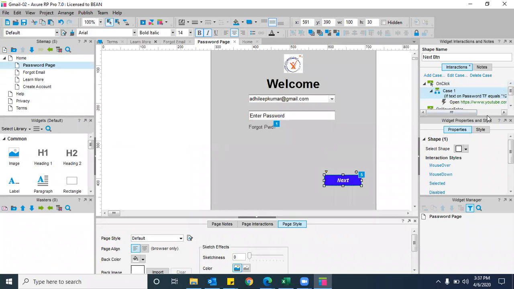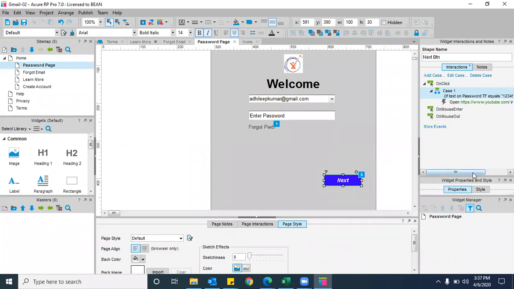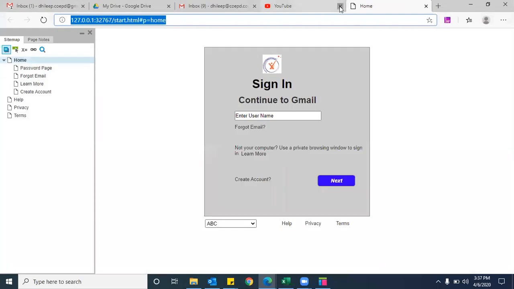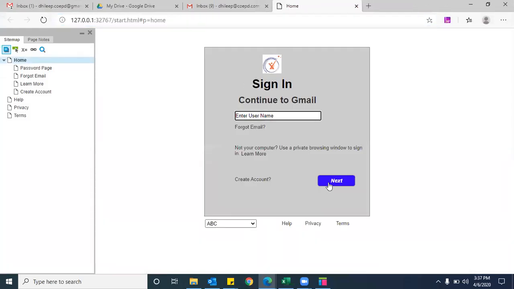Whenever you apply a condition, please read it before executing. See, case one is telling: if text on password text field equals 12345, then open YouTube in a new window tab. That is what we told here, right? Yeah. Now let us execute to see whether it is working properly or not. I'm not entering any username. It is not going to the next page. Okay. Let me enter admin@coepd.